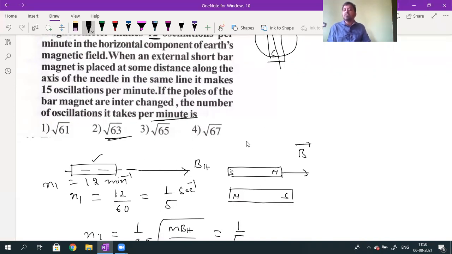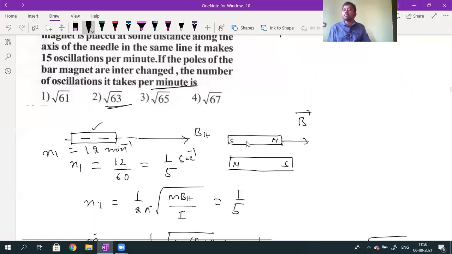Initially BH and B are both in the same direction, so the resultant magnetic field is given by BH plus B. When poles are reversed, B and BH are in opposite directions. That time the resultant magnetic field is given by B minus BH. Understood, Pradeep?